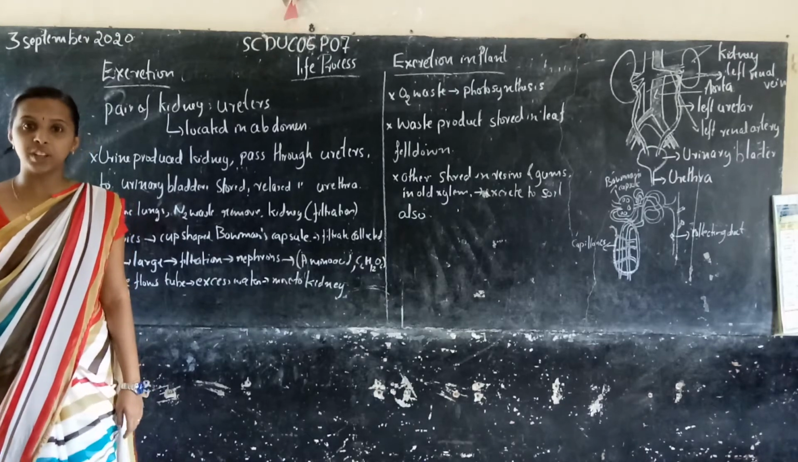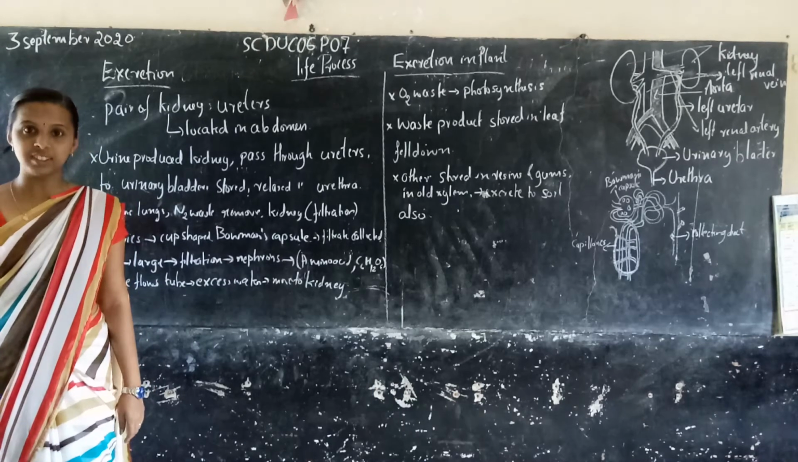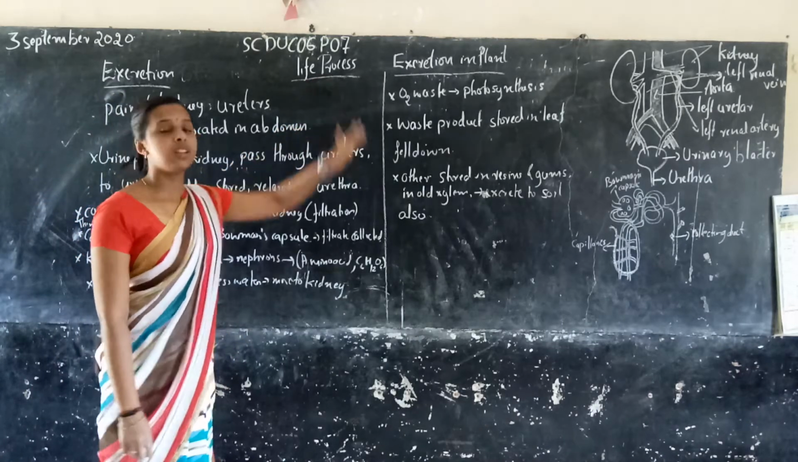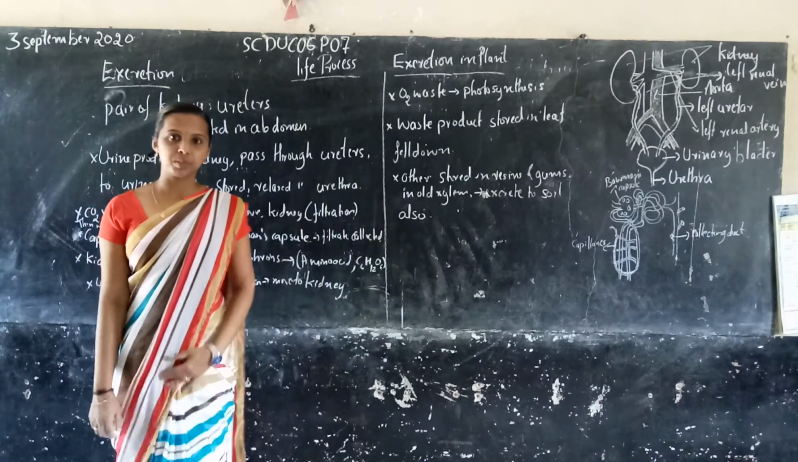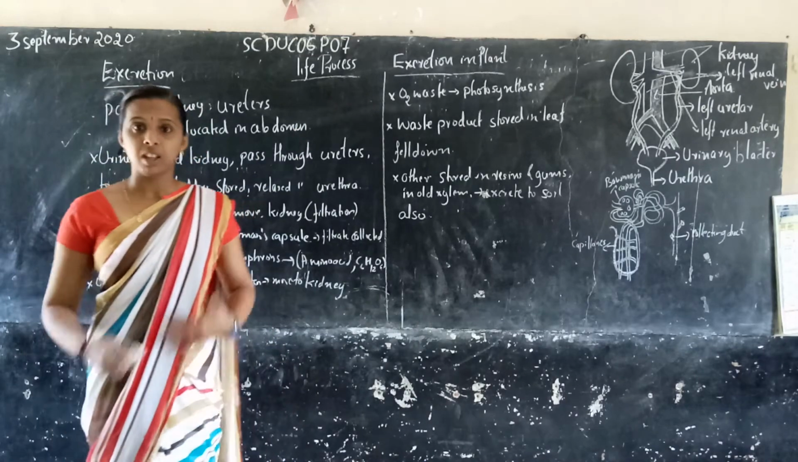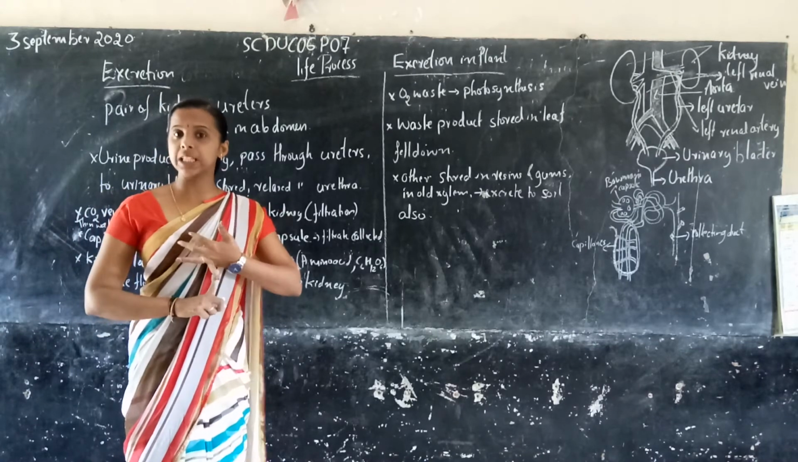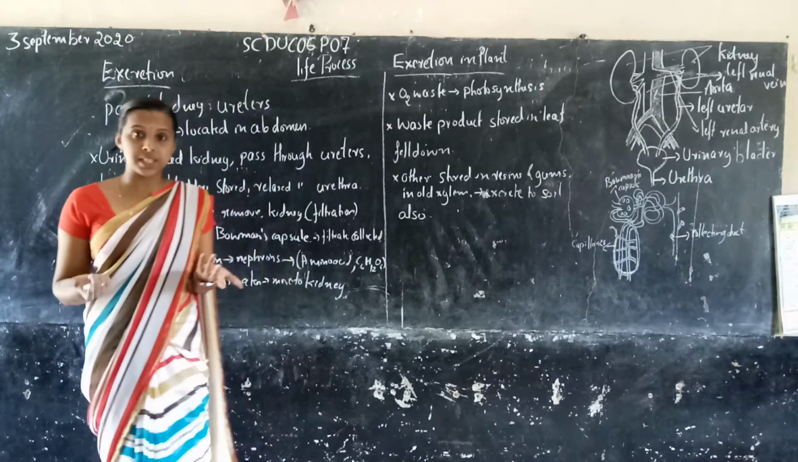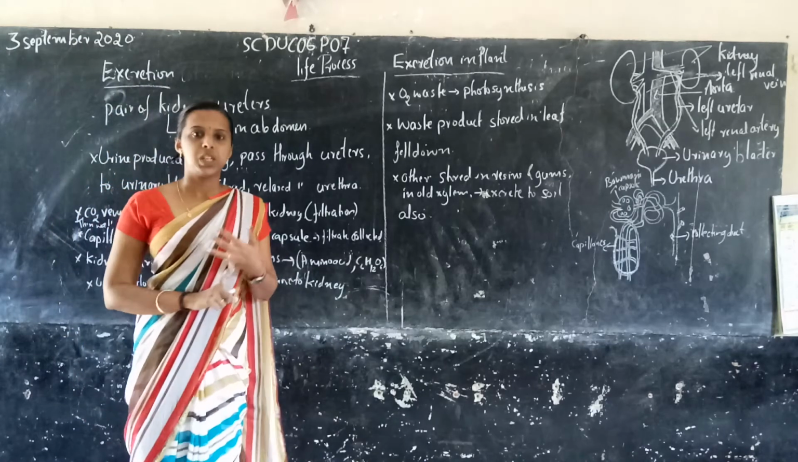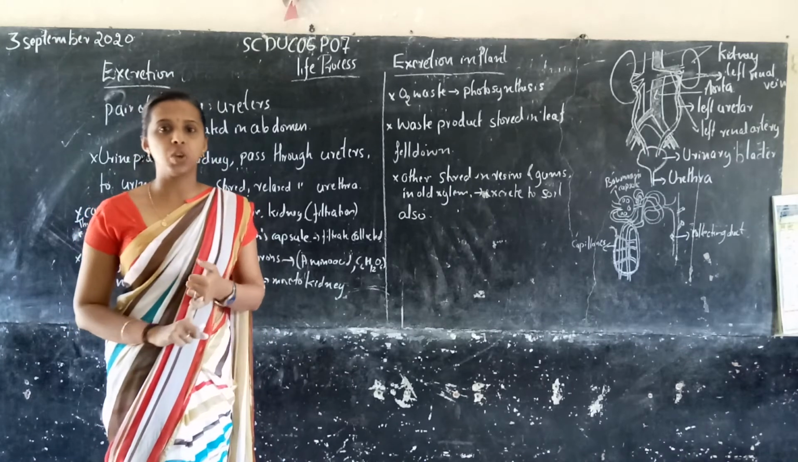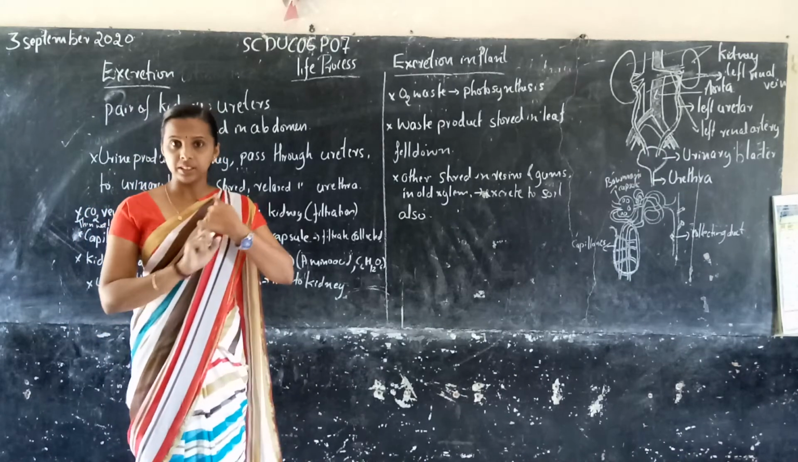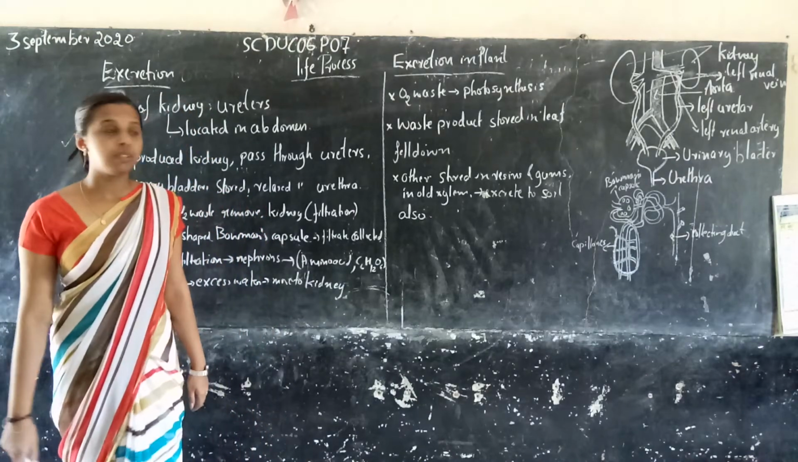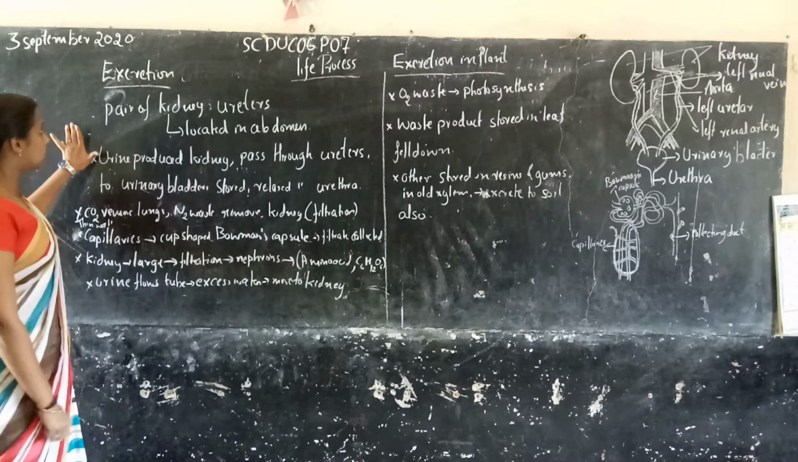Student, today we study 10th standard biology, chapter 6, life processes, 7th part video. In the last class we studied how transportation takes place in plants as well as in animals. Do you know about that? Do you have any doubt about that topic? No, right? So today we start excretion.